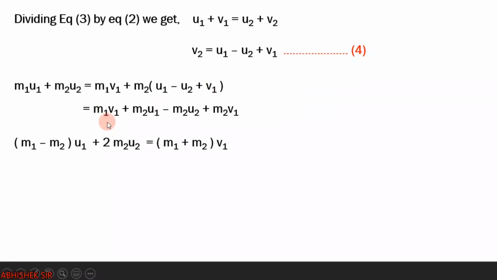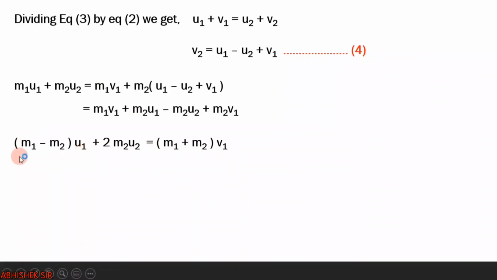Now you see what we have done. Over here we had m1 u1 plus m2 u2. Here we have m1 v1 plus m2 u1 minus m2 u2 plus m2 v1. Now what we have to do is keep the terms containing v1 on one side and everything else on the other side. So m1 v1 will remain over here on the right hand side, m2 v1 on the right hand side, and the other two terms will go on the left hand side.